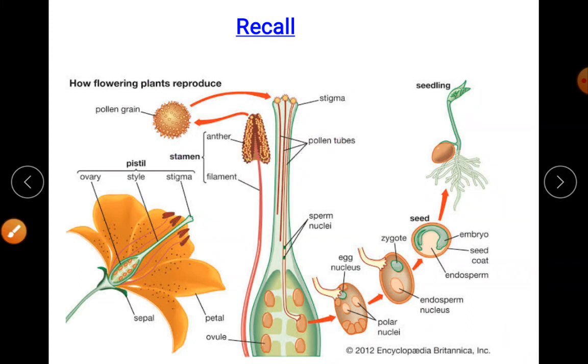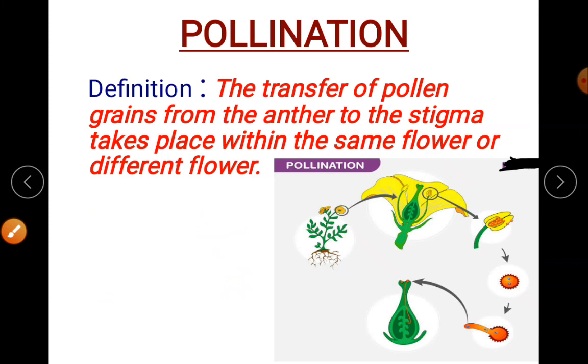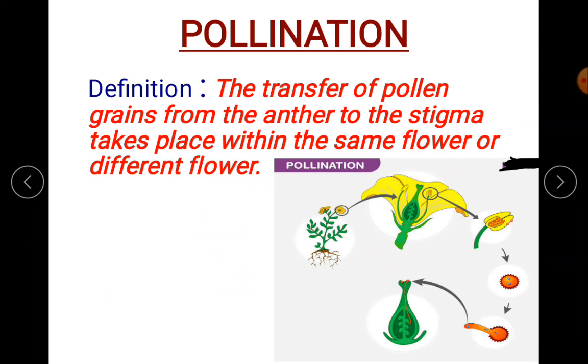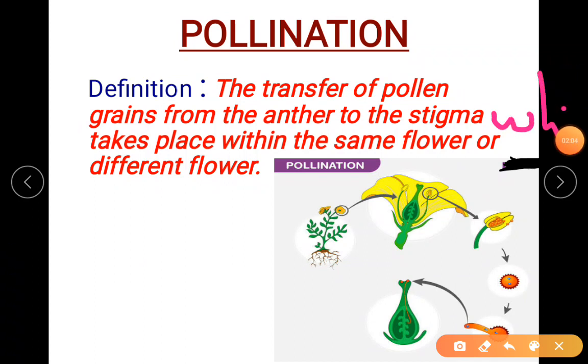So without any delay, I'll start with the topic pollination. The definition can be asked for a 1 mark question. It is the transfer of pollen grains from the anther to the stigma, which takes place within the same flower or within different flowers. Please add the word "which" here.